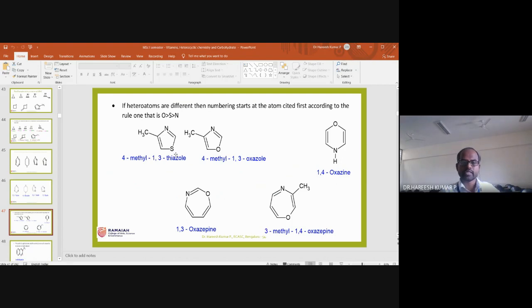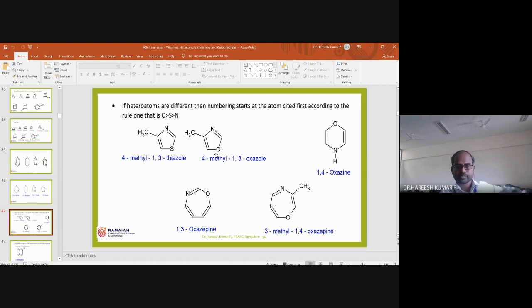Look here, in this case, CH3 is a substituent. This takes the first priority, 1, 2, 3, 4. So 4-methyl-1,3-thiazole is the name of this compound.